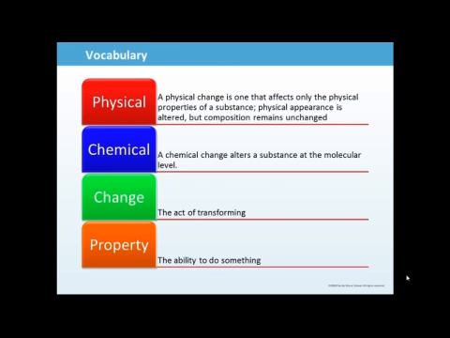A physical change or physical property is one that affects only the properties of that substance. Physical appearance is altered, but the composition remains unchanged, which means your chemical is still the same chemical. Water is still water. Lead is still lead. You have not turned lead into gold, and you have not turned water into carbon dioxide. Okay, so those bonds are still intact.